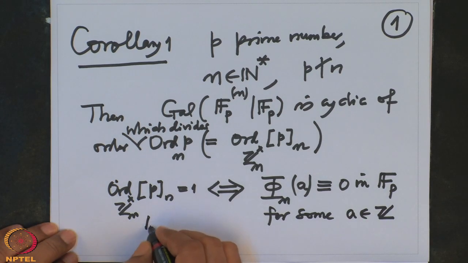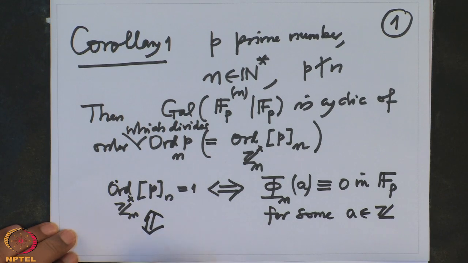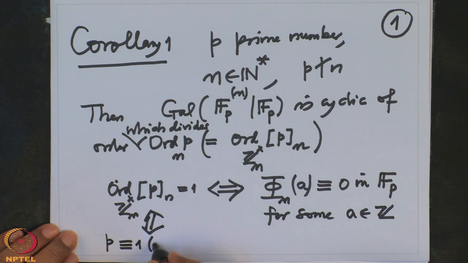That is if and only if P should be congruent to 1 mod n, because we are reading everything mod n.